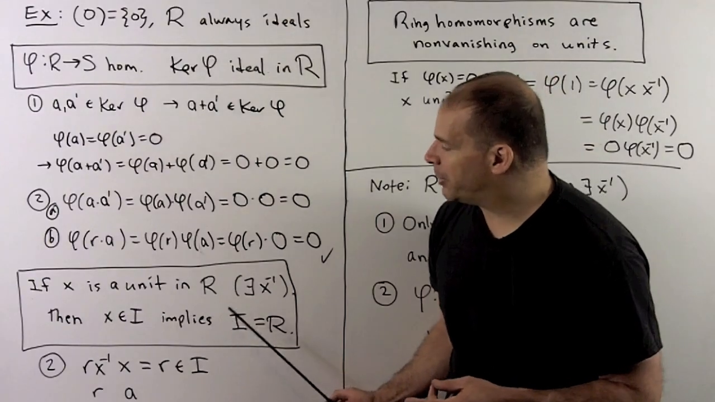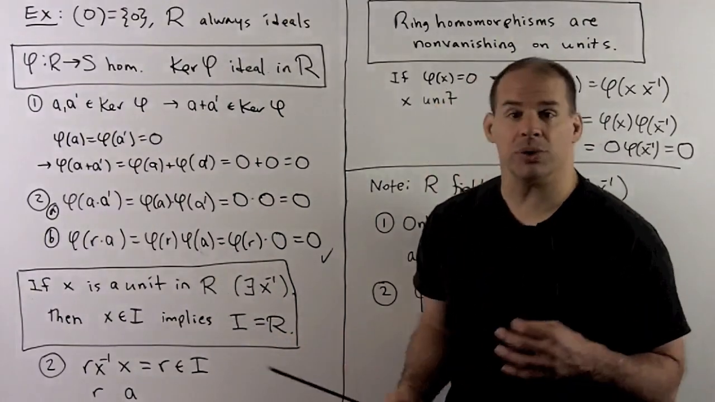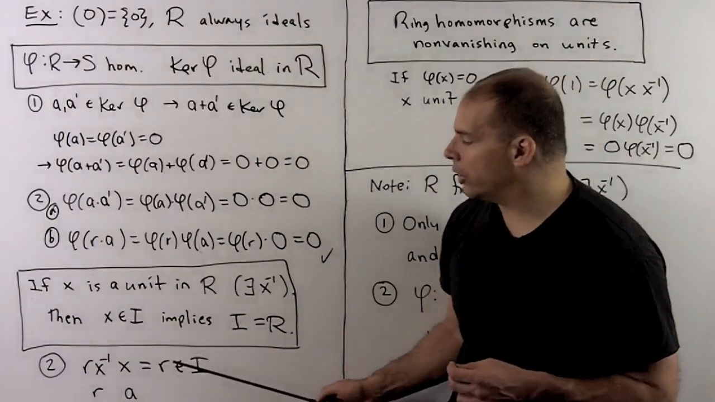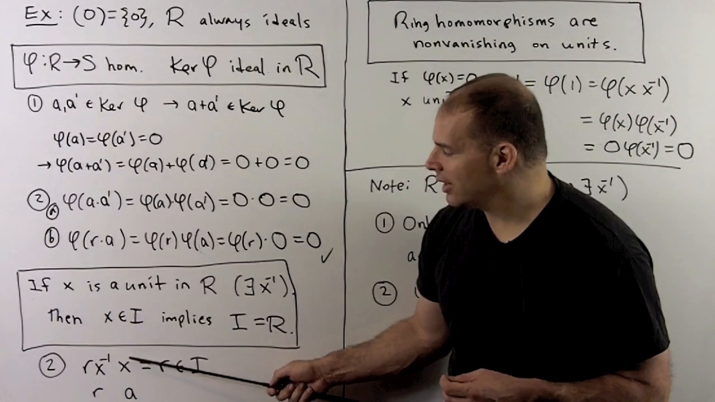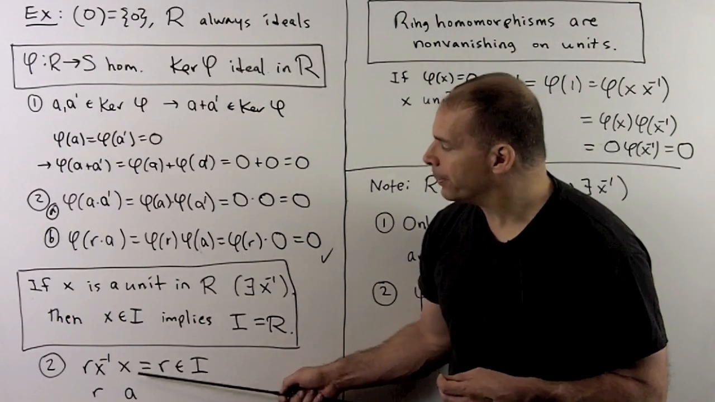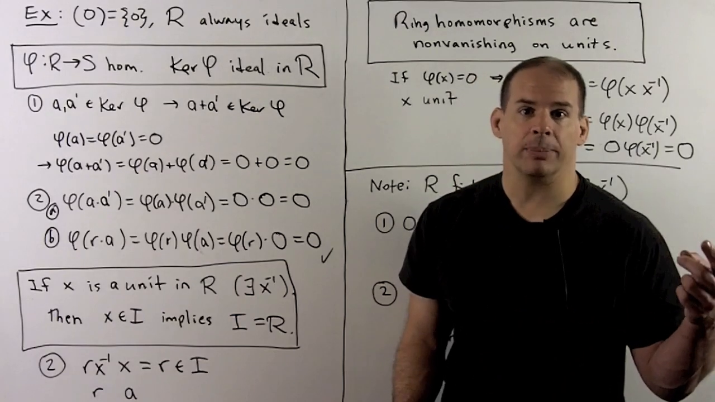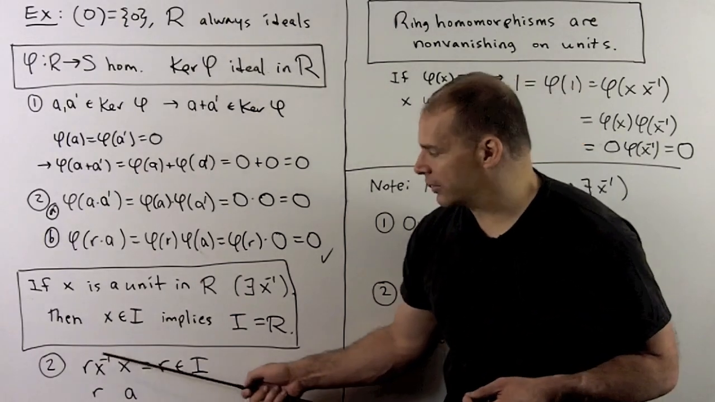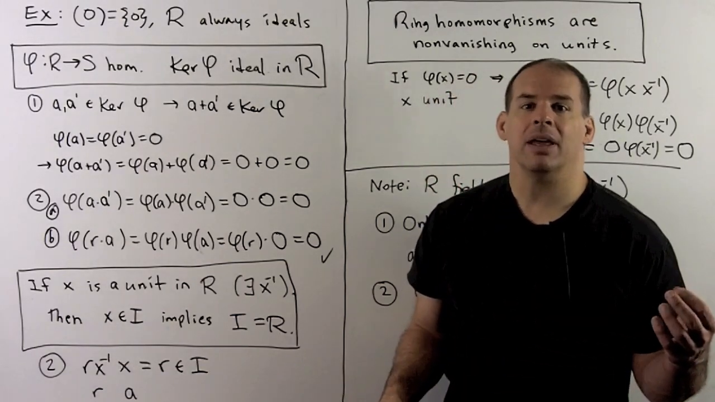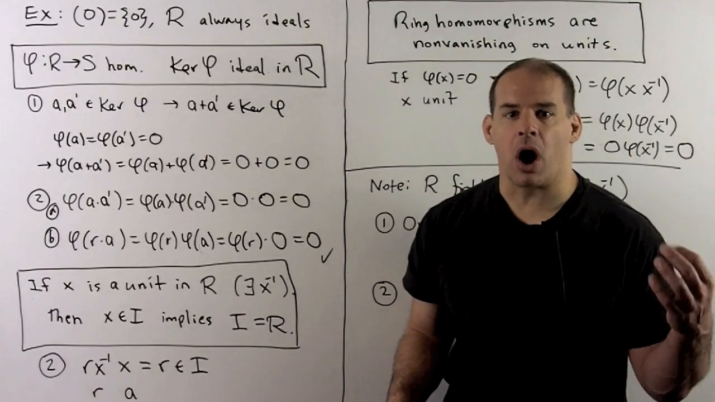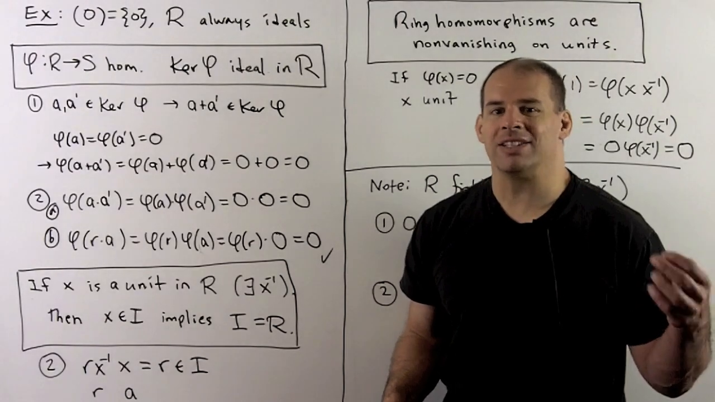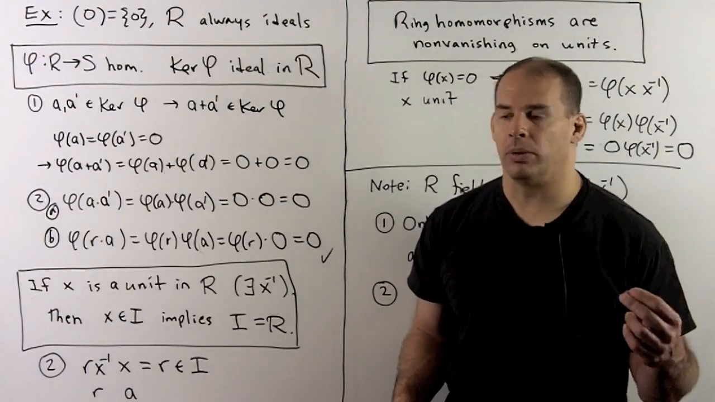Now, if I pick any r in our ring, I want to show it's in the ideal. So note, if I take our unit x, that's in our ideal, I'm going to multiply that by r x inverse, which is definitely in the ring. So by property 2, take this product, that's in the ideal. That's equal to r times 1, which is equal to r. So any element in our ring is in the ideal, so they must be equal.